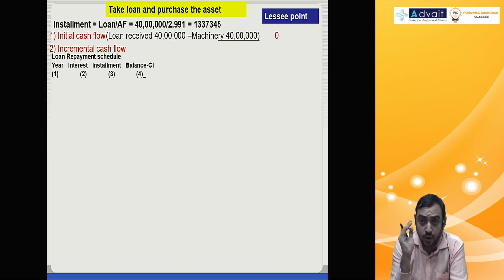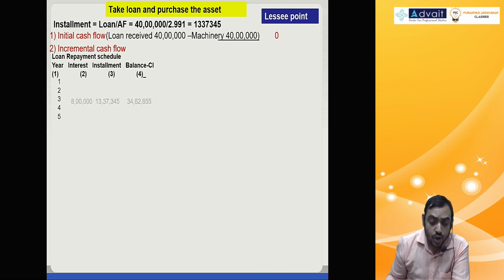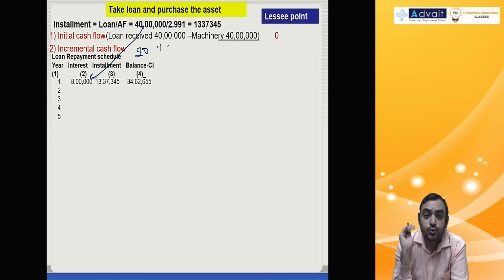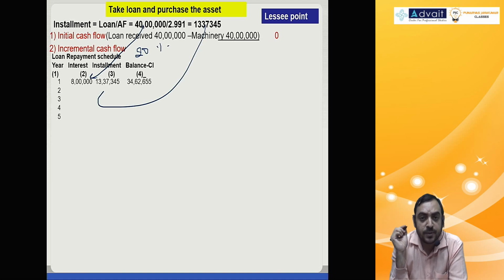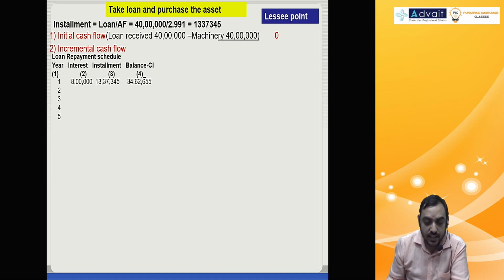For that purpose, you have to first compute repayment schedule. Please observe, first year on 40 lakh, 20%, 8 lakh. Installment we calculated 13 lakh 37,345. So opening balance 40 lakh plus interest 8 lakh minus installment 13 lakh 37,345.